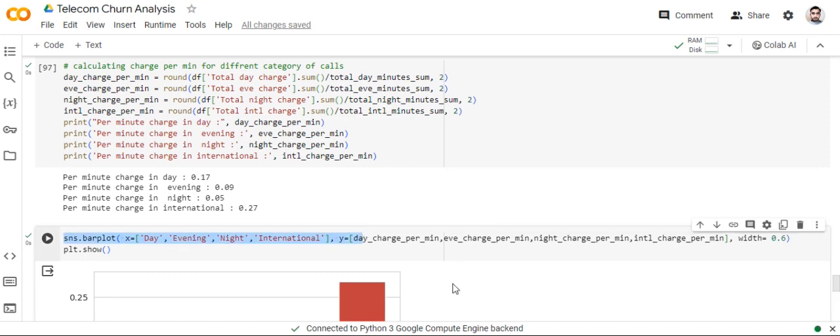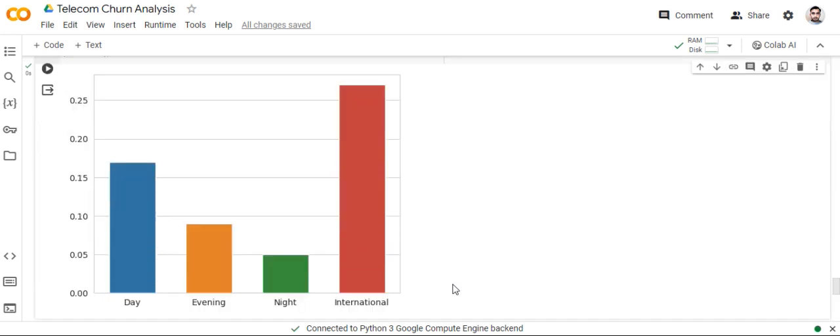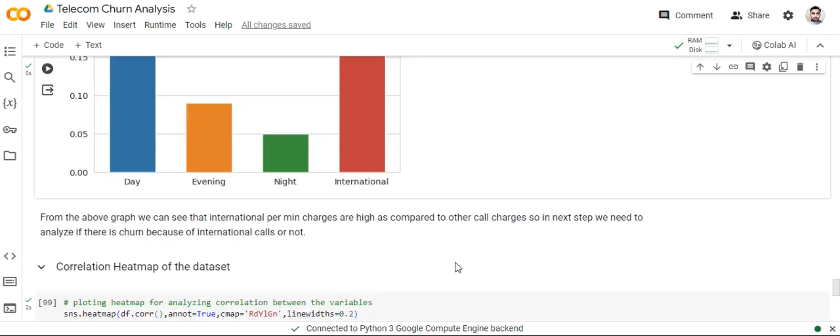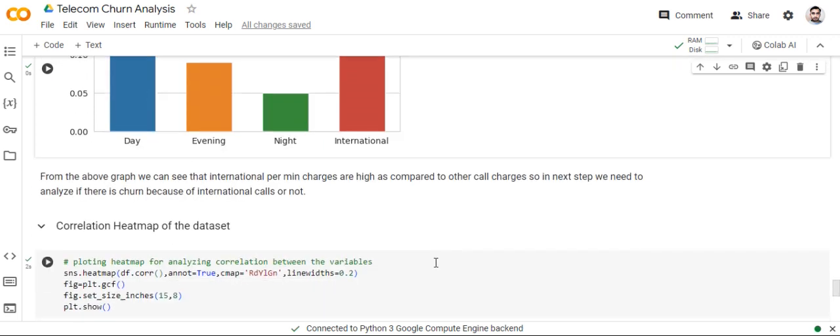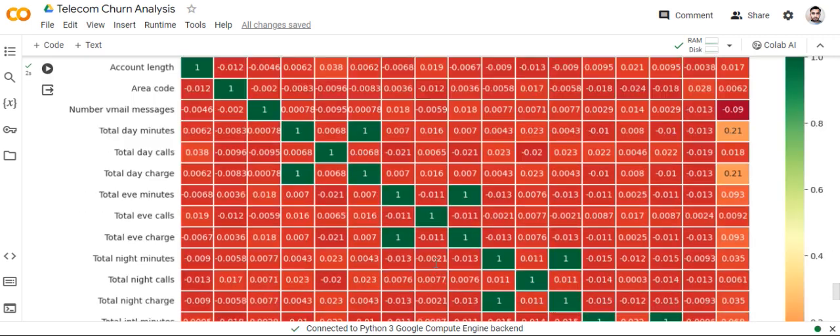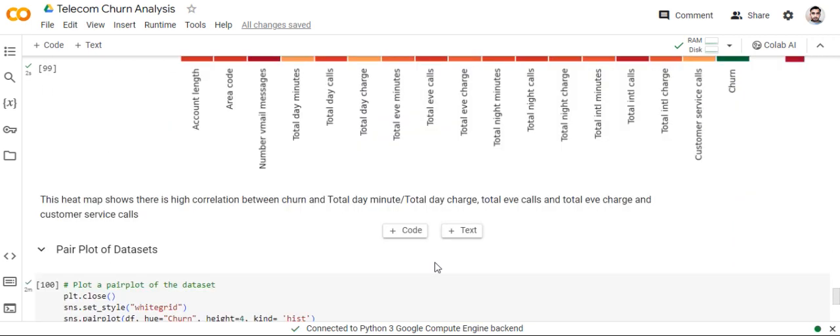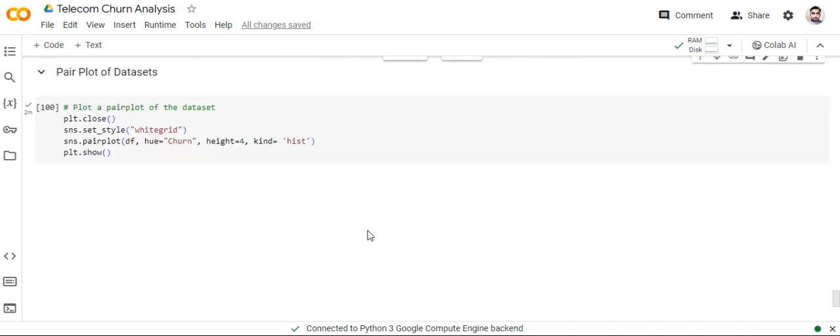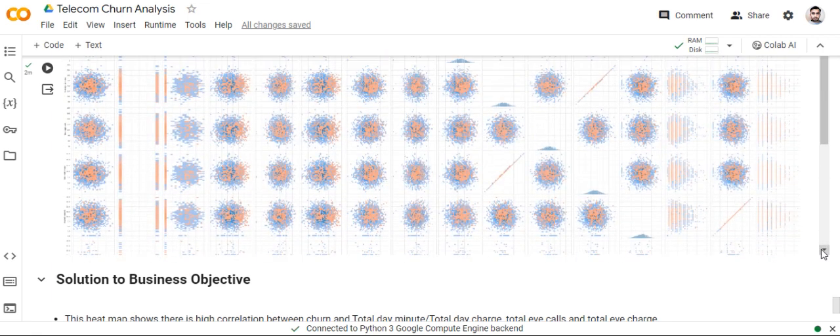Okay, call per minute. It's also an important feature. International call per minute is also high, and the second is day, third is evening, and fourth is night. Okay, correlation heat map of the data set. This heat map shows the higher correlation between churn and total day minutes, total day charge, then evening calls, and customer service calls. Okay. This is a pair plot of the data set.